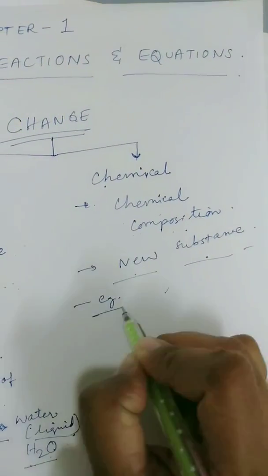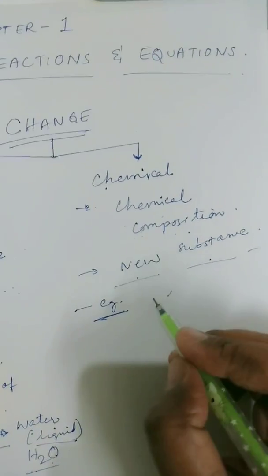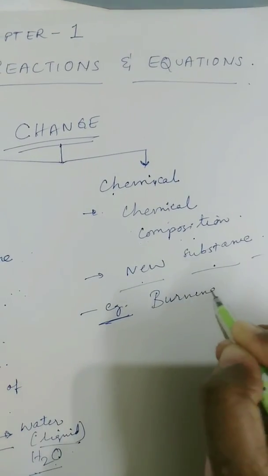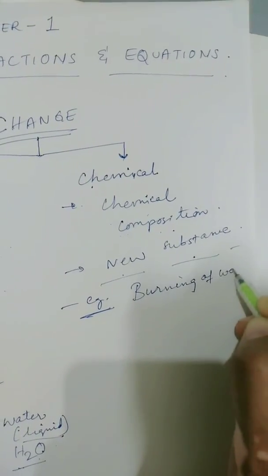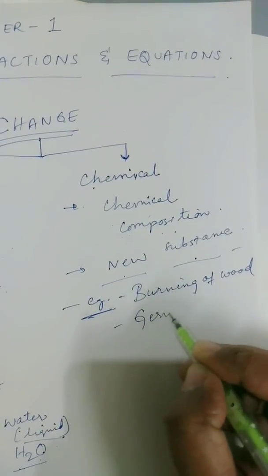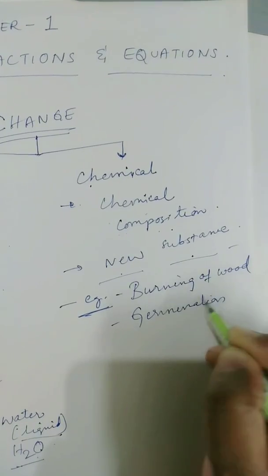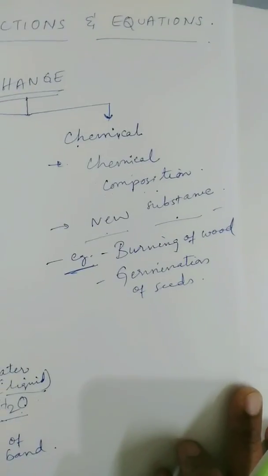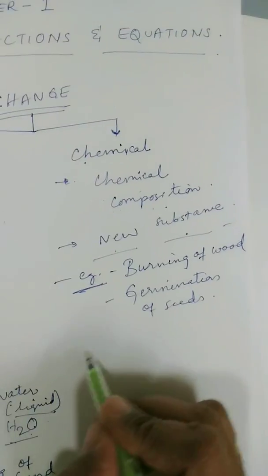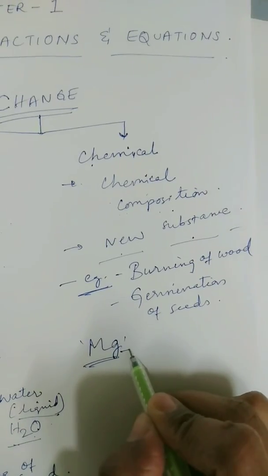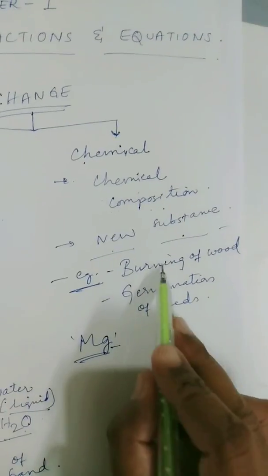Speaking about the examples of chemical change, burning of wood and germination of seeds, etc., are examples of chemical change. One good example is the burning of magnesium ribbon in air. So what is happening in all these examples?